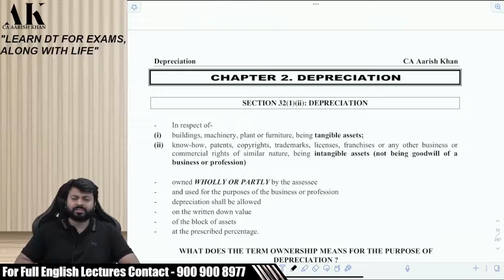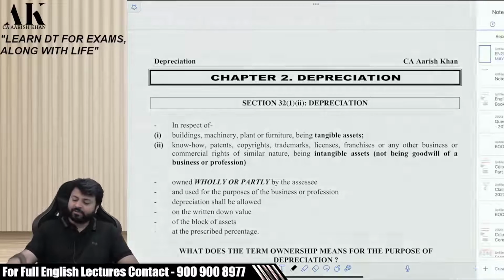Tomorrow is a longer lecture, 7 to 1. Today, tomorrow, the entire lecture will go. Day after tomorrow will also go to learn depreciation. Okay. So this weekend is dedicated to depreciation. Okay. Shall we start?